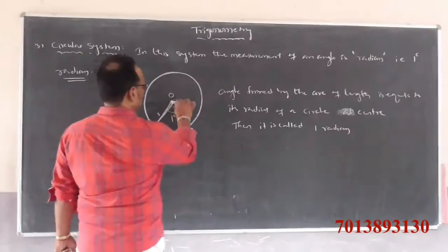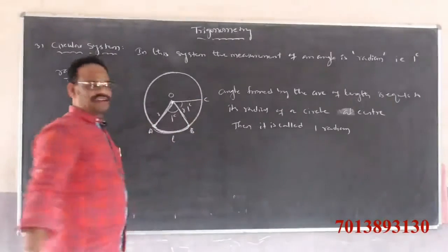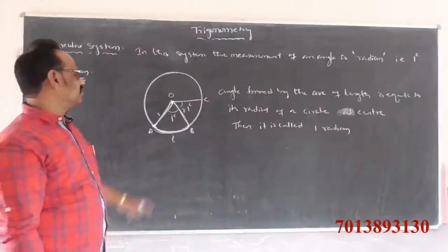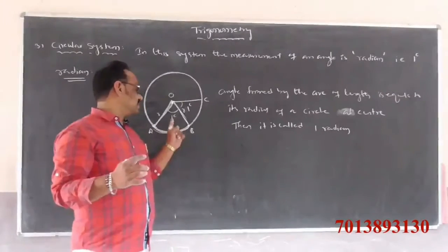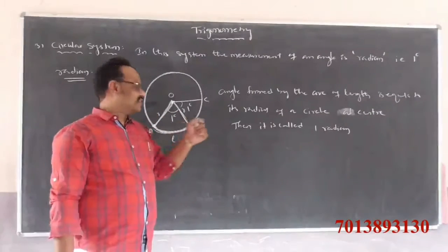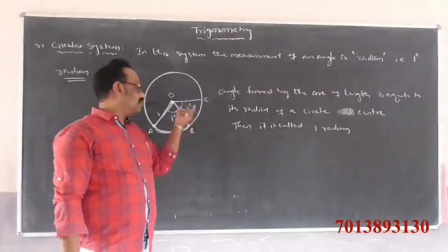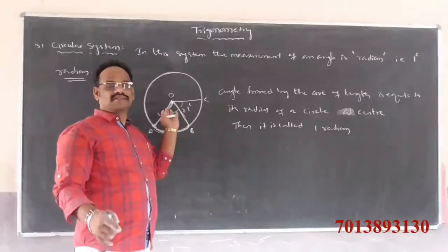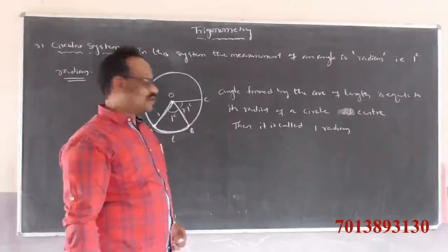So again, if you take this one, ABC, again this is 1 radian. For one complete rotation, the total circumference is 2 pi r. So this is 1 radian, this is 1 radian, and so on, up to r equals 1. If you substitute here, we get 2 pi radians.